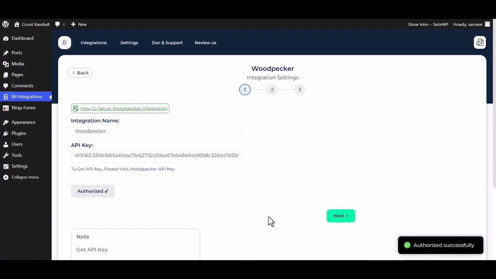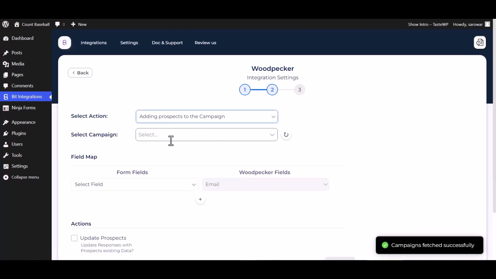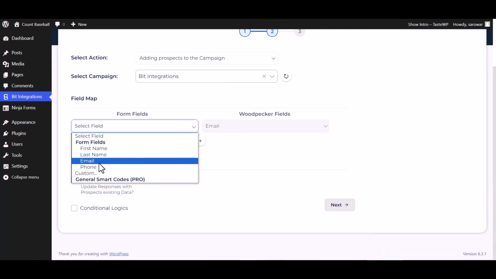Authorization is successfully done. Next, choose an action. Choose campaigns. Map the respective fields.